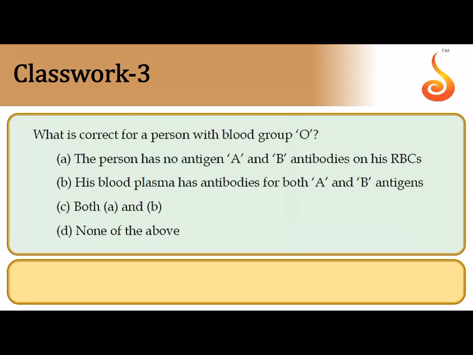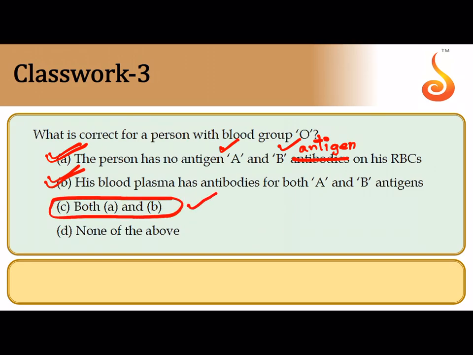Third question says, which is correct for a person with blood group O? A person with blood group O has no antigen A and antigen B on his RBCs. This should not be antibody, it should be antigen. So both the antigens are missing on his RBC. This is correct. The second option says his plasma has both antibodies A and B. So both are correct.